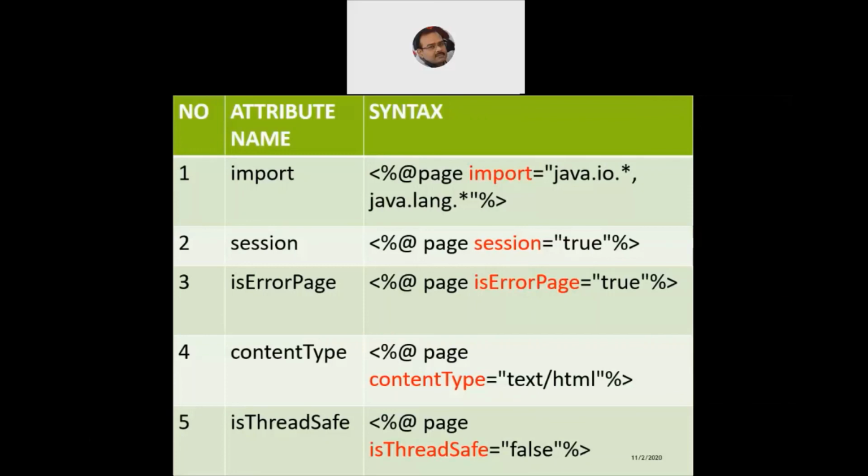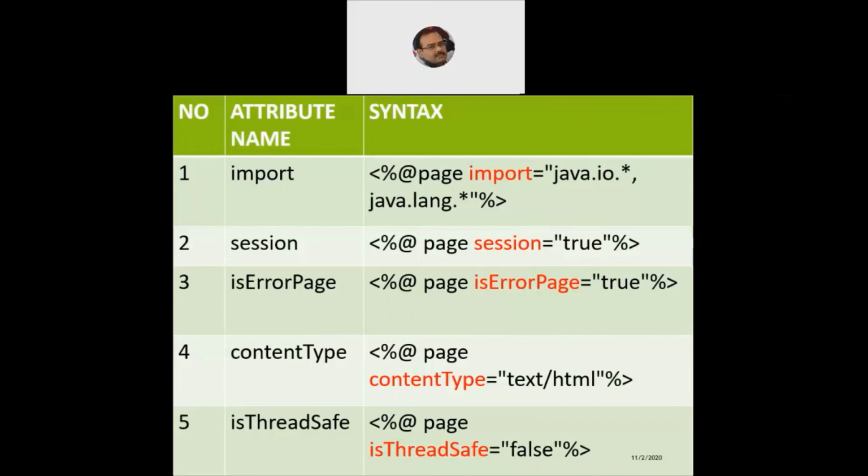Is my current JSP page an error page for some other JSP page? That is, is the JSP page currently executing an error page for another JSP page? Because one JSP page might throw an error which is going to be handled by another JSP page, right? So if that is the situation and I would like to code it within my JSP program, so what do I do?